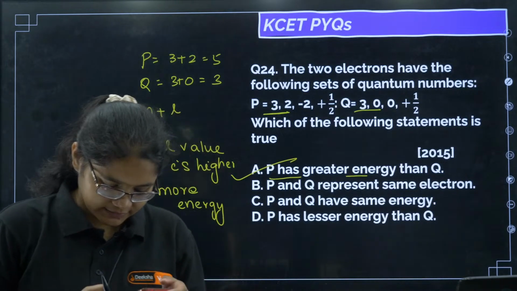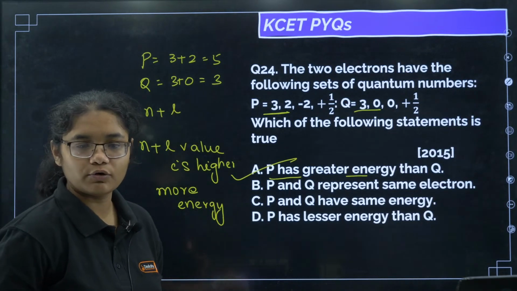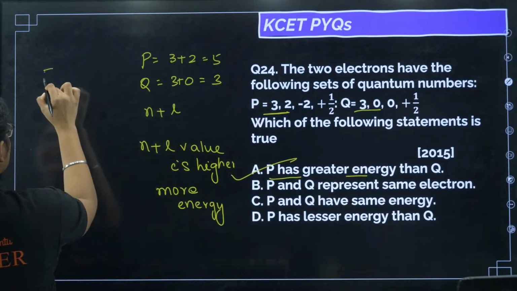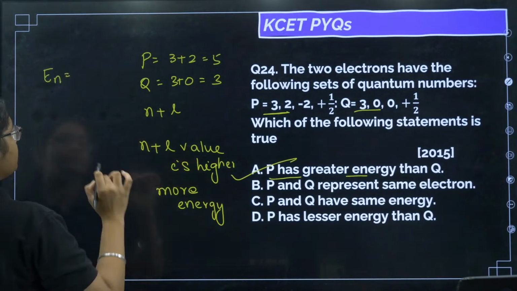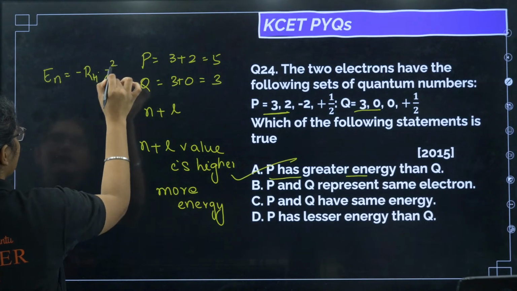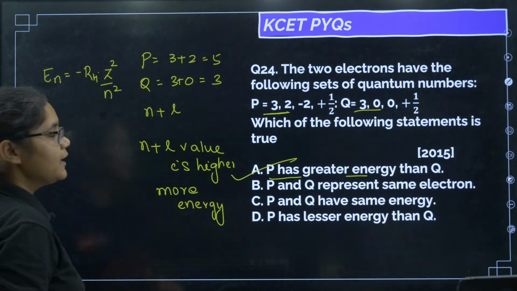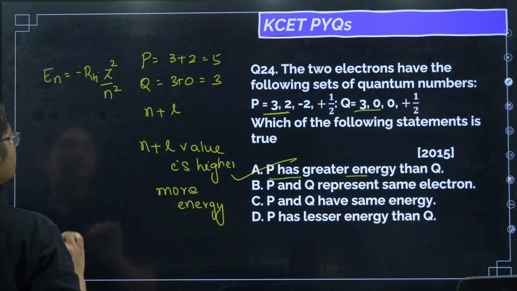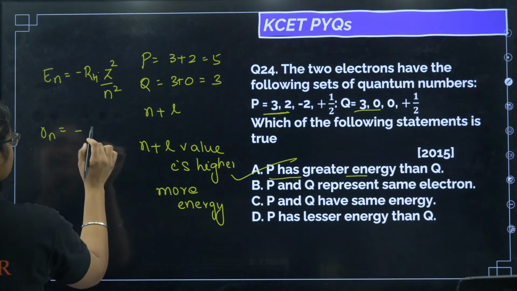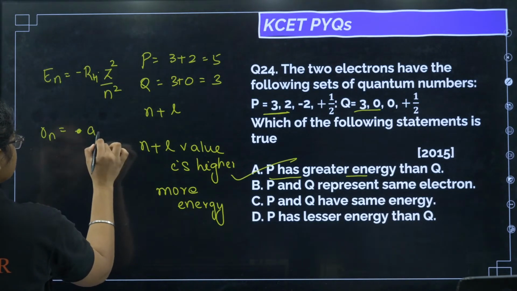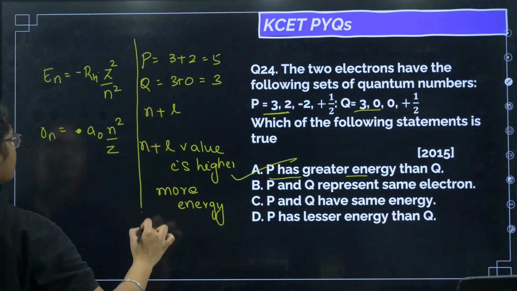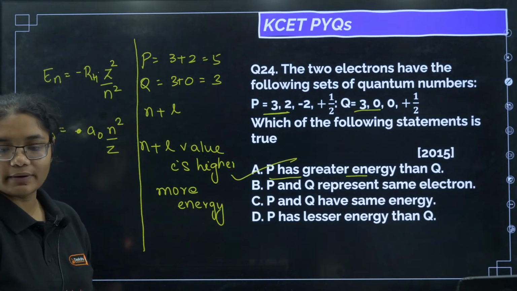Okay, students, I just want to discuss a few more formulas from this chapter. Just note down here. The energy of any orbital will be equal to minus RH into Z square by N square. And Rn, the radius of any orbital, will be equal to A naught into N square by Z.